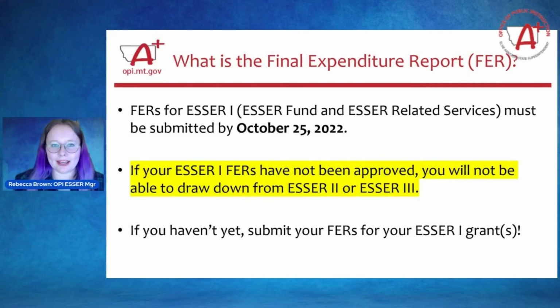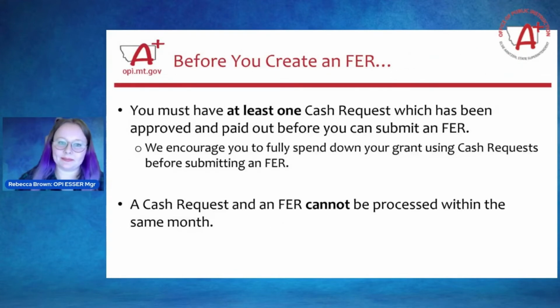If you submit a cash request for ESSER 2 or ESSER 3 right now, and your ESSER 1 FER hasn't been approved yet, your cash request for ESSER 2 or ESSER 3 will not be paid out until your ESSER 1 FER is submitted and approved. So please make sure that you get that submitted and approved and processed as quickly as possible. Next slide, please. Before you create an FER, there's a couple things that you need to understand.